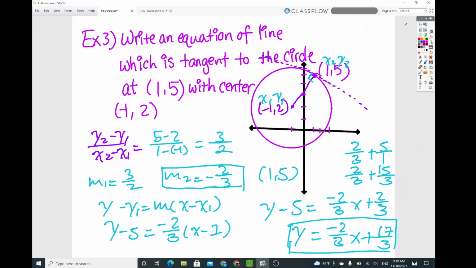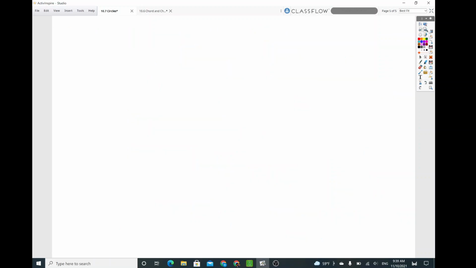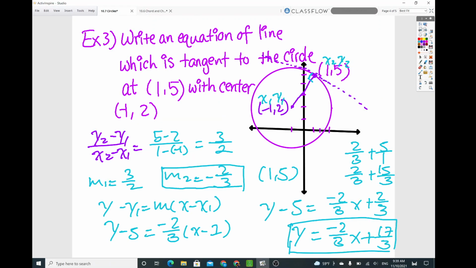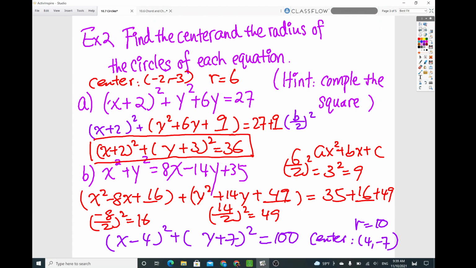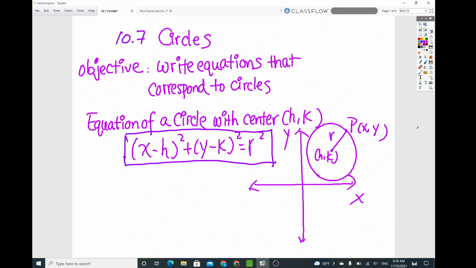Okay, so now let's see what else we have for the rest of this. Okay, looks like that's it. So again, the equation of a circle is always written in this form: x minus h quantity squared plus y minus k quantity squared equals r squared.